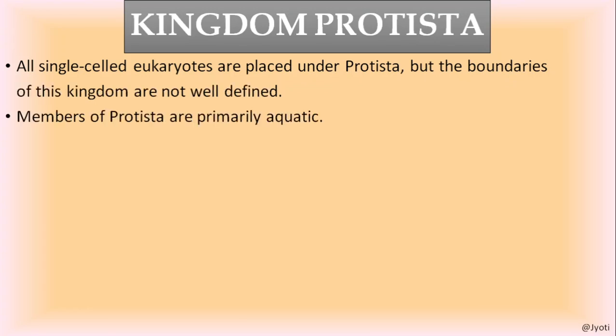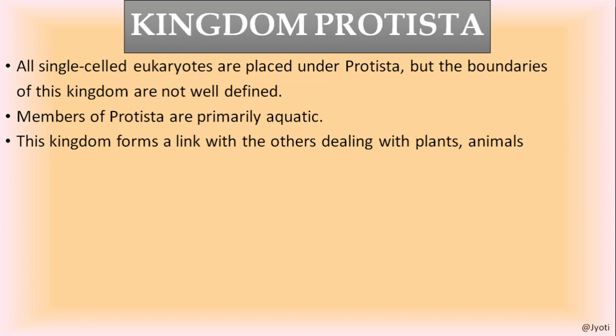The members of the Protista are primarily aquatic, and the organisms of this kingdom form a link with plants, animals and fungi. Some of them, not always, show plant like characters, animal like characters, or fungi like characters.